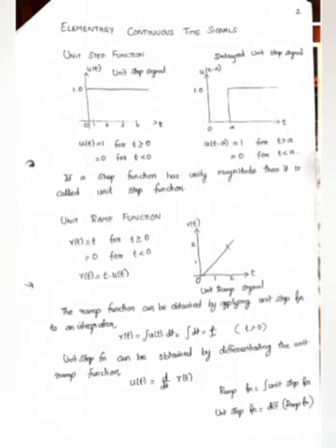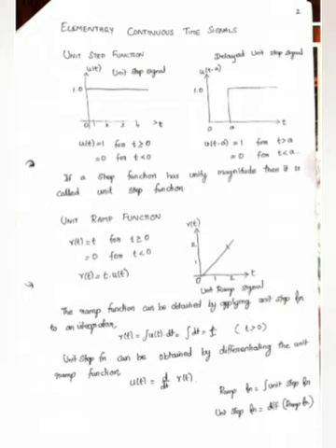Next, the delayed unit step signal. Delayed unit step signal means time shifting. The meaning is u of t minus a equals 1, that is, the time period is starting from a. From a to infinity, the amplitude is 1. If it is u of t plus a, that means t equals minus a, so on the left hand side from minus a to minus infinity it equals 1. Here u of t minus a equals 1 for t greater than a, otherwise 0, that is t less than a.